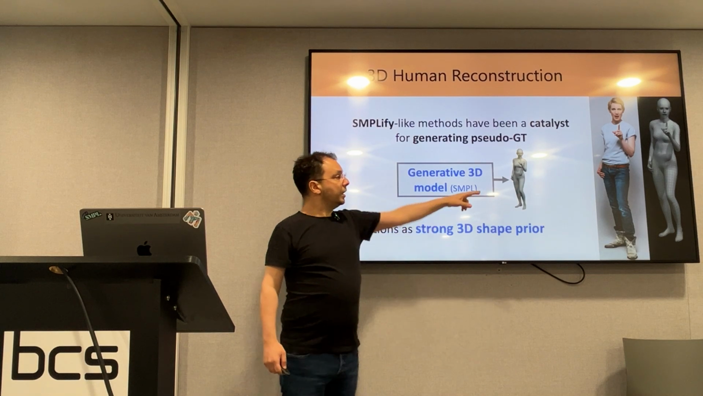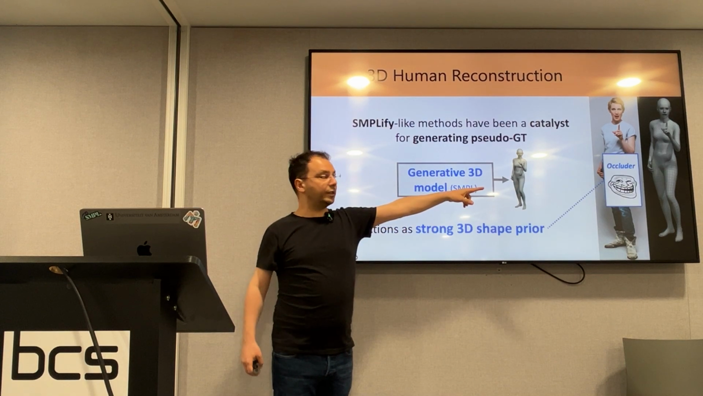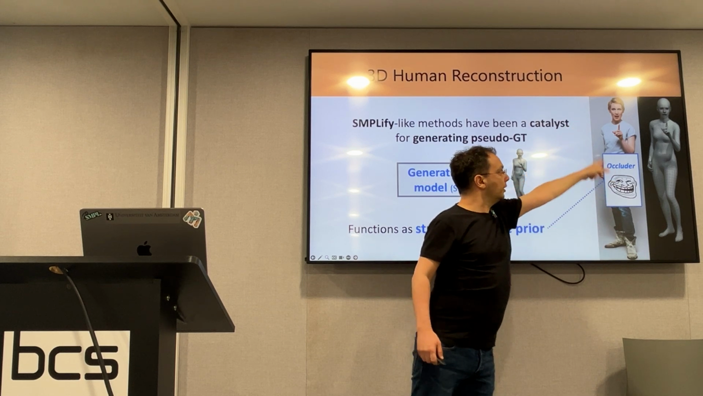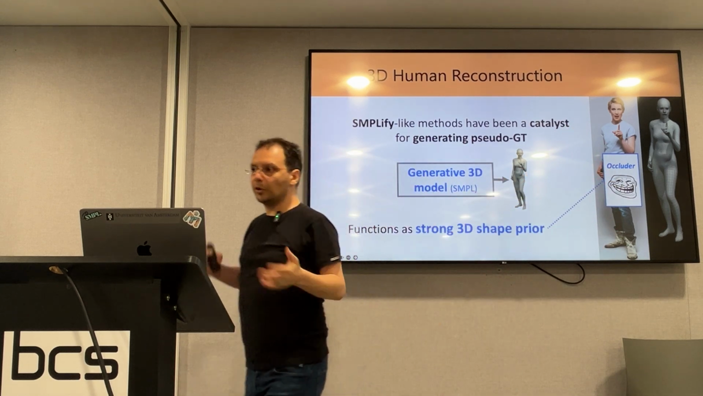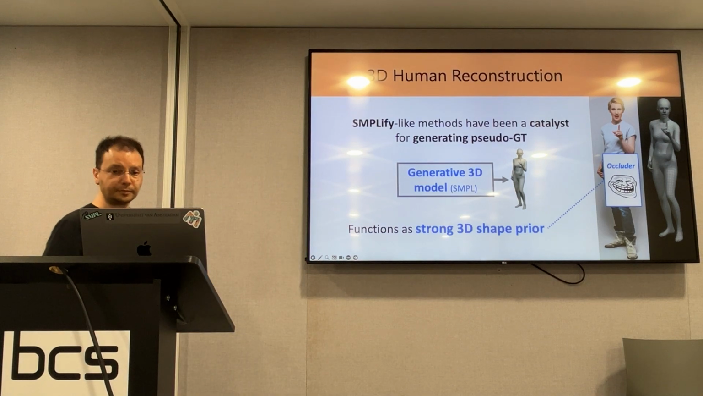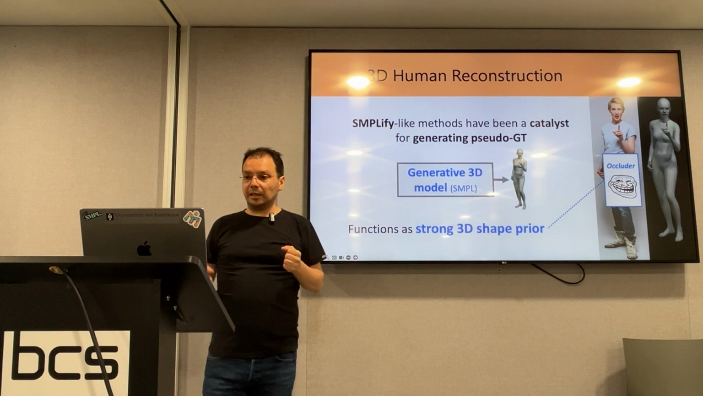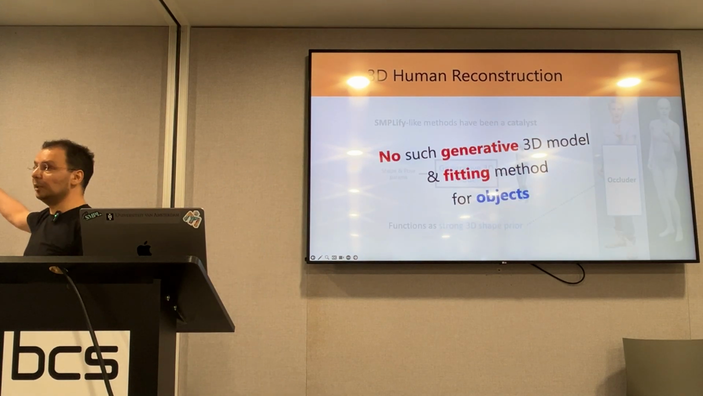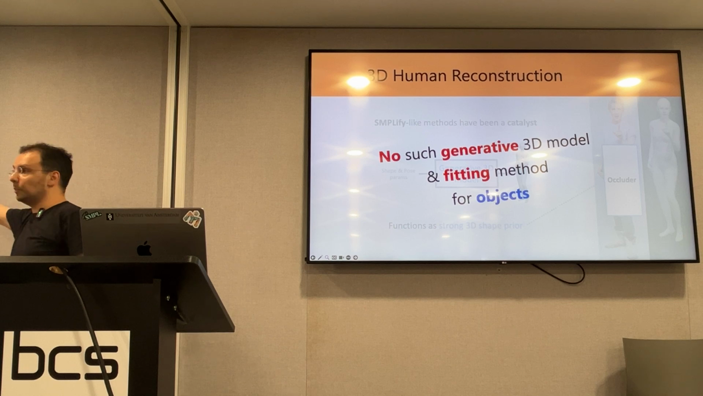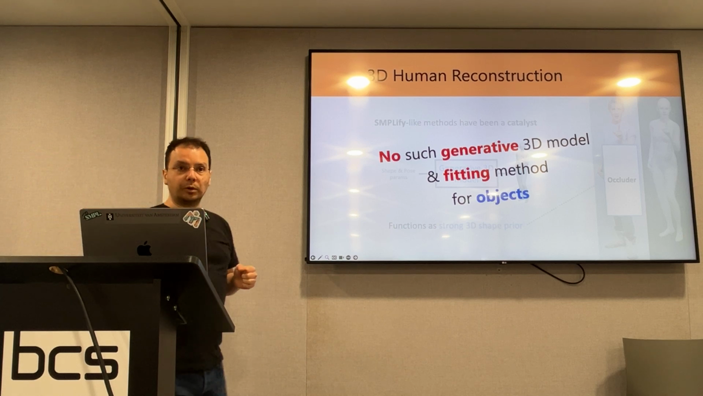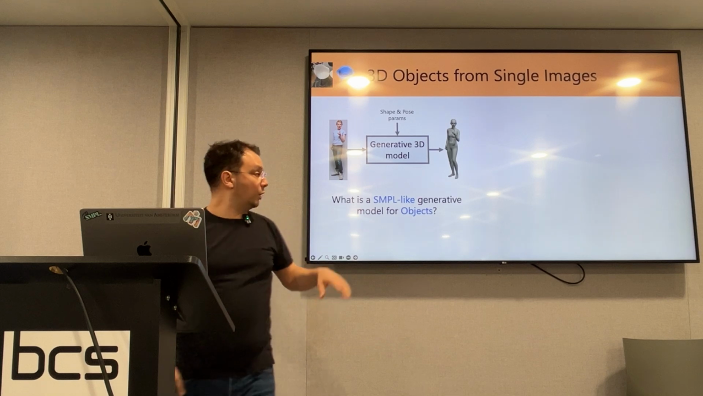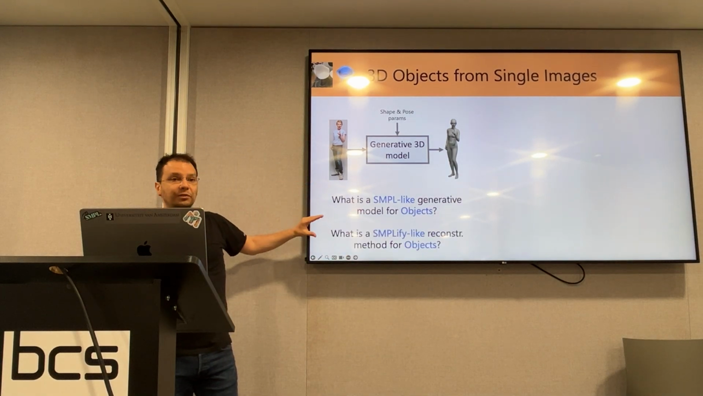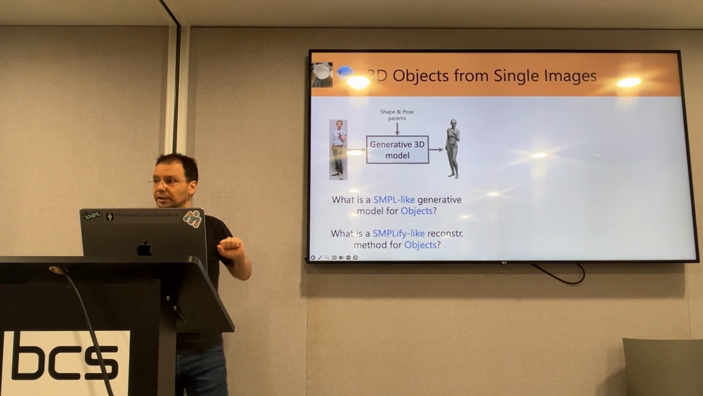What does this mean? If we have some occluder hiding important information from the body, just by looking at the visible information of the human, we would still be able to recover more or less the same reconstruction for the body. And to me, this is a little bit of a mystery. I'm not sure why we still do not have such a generative 3D model for objects and such a fitting method for objects. So the question that we would like to pose is, what is a SMPL-like generative model for objects? And what is a SMPLify-like reconstruction method for objects?